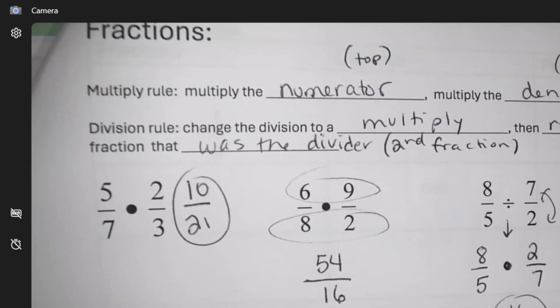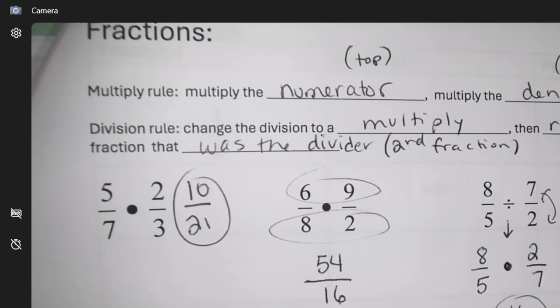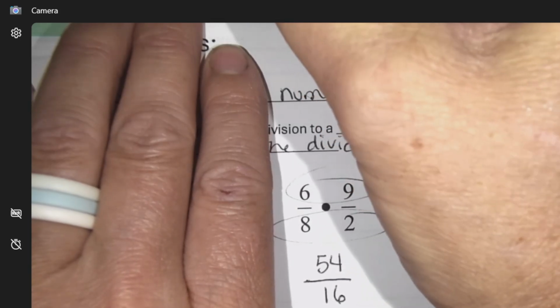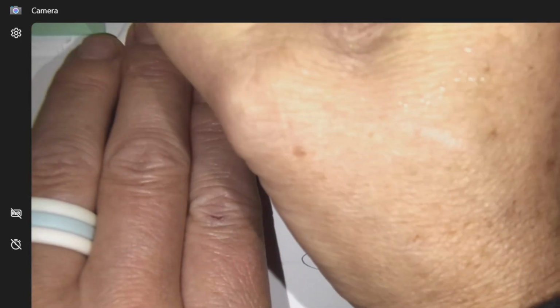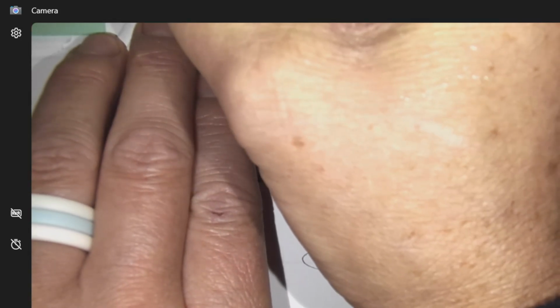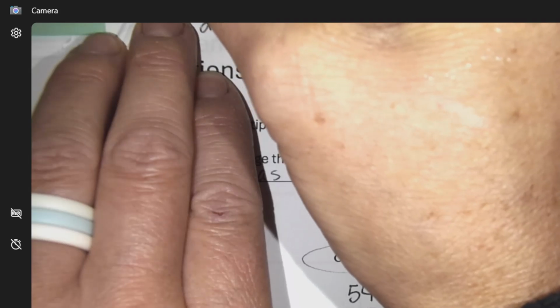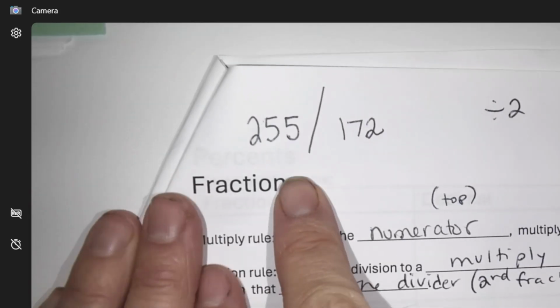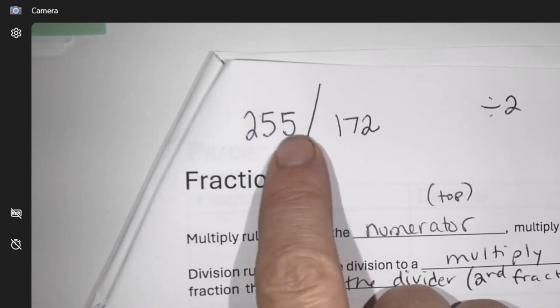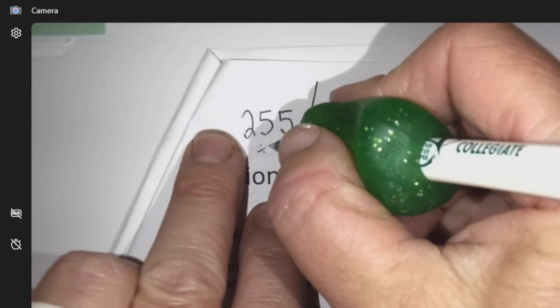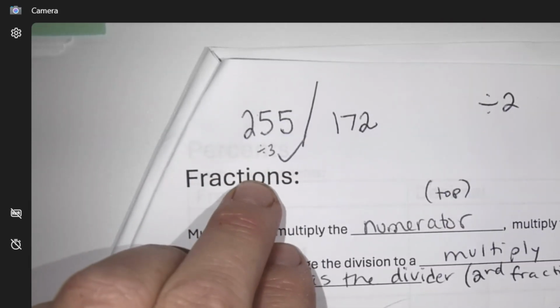Do you guys know how to tell if a digit is divisible by 3? Okay, if I just pick any number in math, if I look at this one, I know without my calculator that it's divisible by 3.